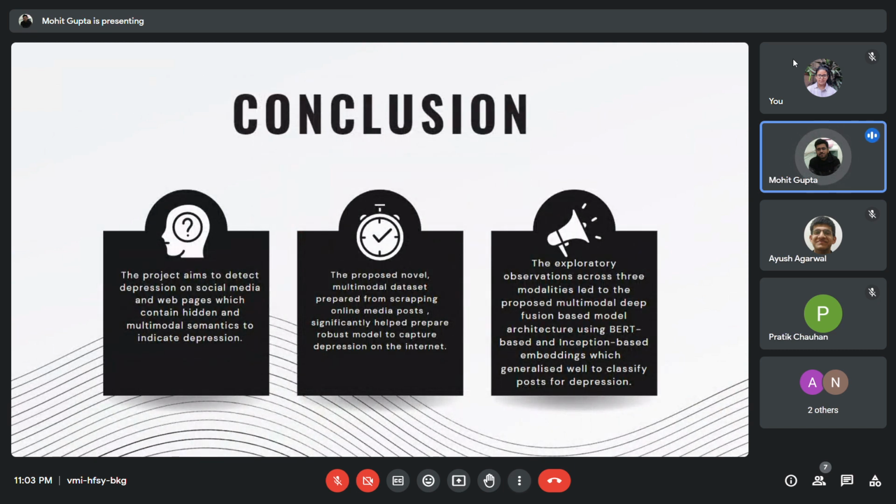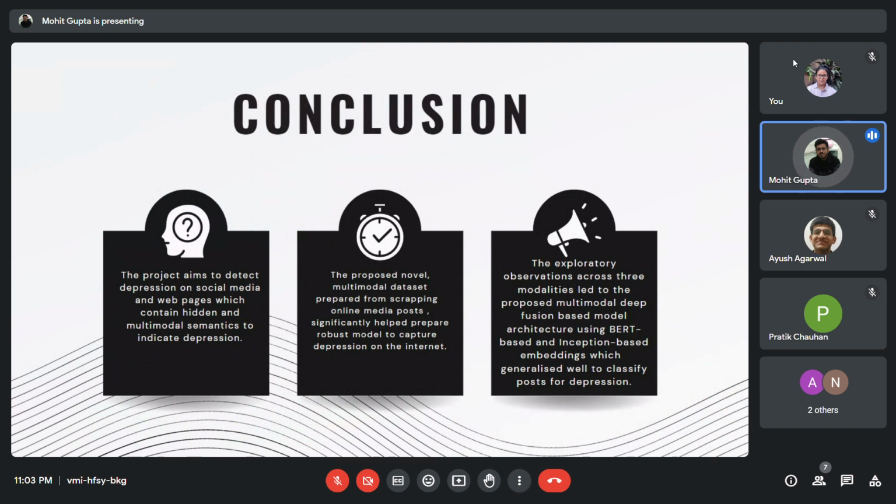The conclusion of this project derives its basis from the fact that we proposed an entirely new dataset. The dataset which was proposed was specifically extracted from the web so that it would be able to generalize well on the new social media post dataset which was designed for inference. Hence, our model architectures and results show that the model was able to adapt well to the content which is being posted online.